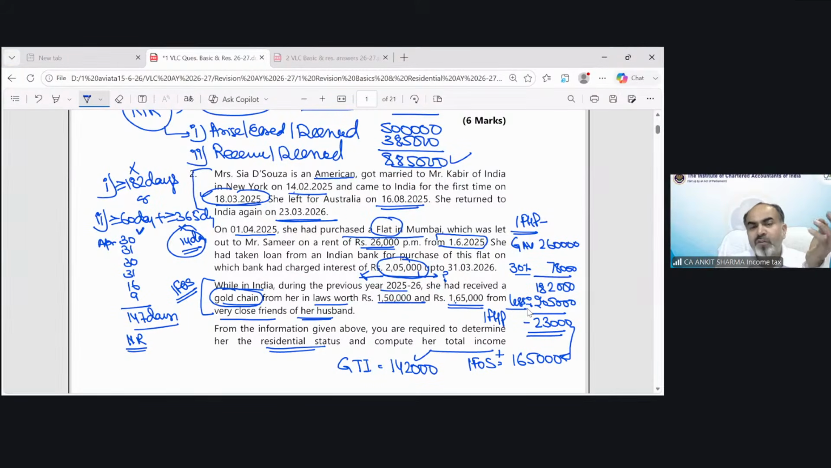So first of all, we have to find out the residential status. Then we will think about this 2,05,000, and then we'll move on to this income from other sources concept. Understood? Sure.